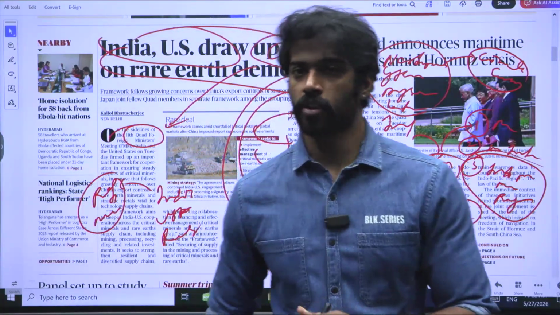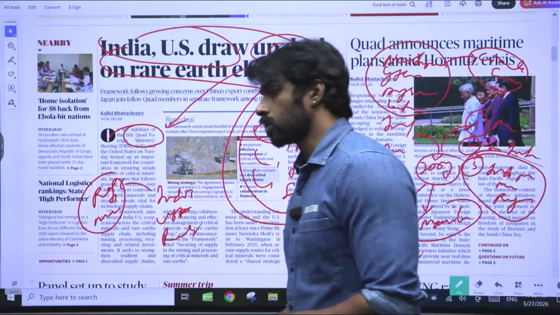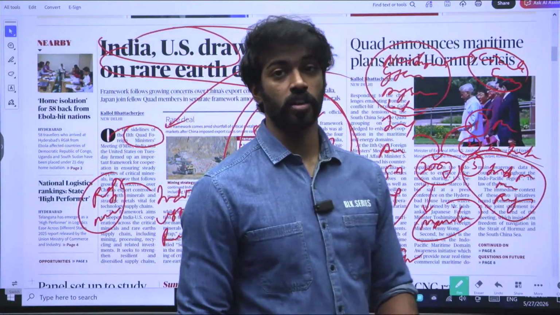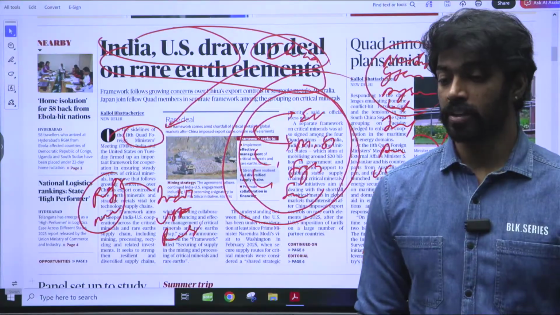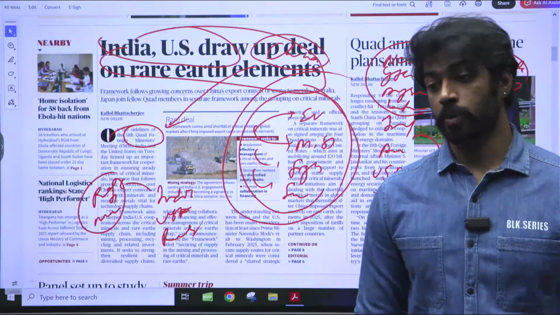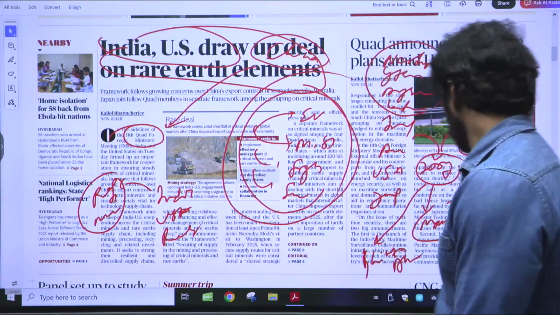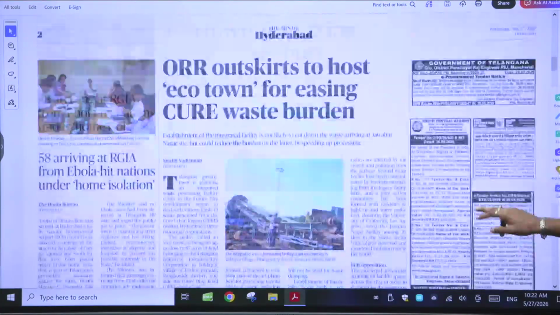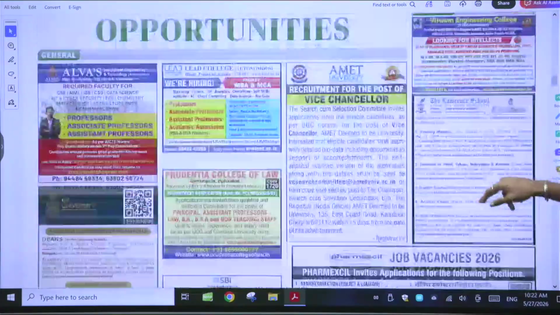It's saying that we have created an alliance between members of Quad to counter the influence of China. The second thing is that we are going to create a circular economy where everything is going to be recycled and all the minerals are being collected back. So that is all about this particular article. Then you have